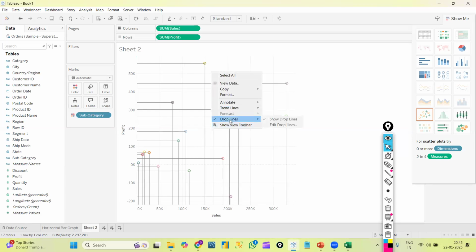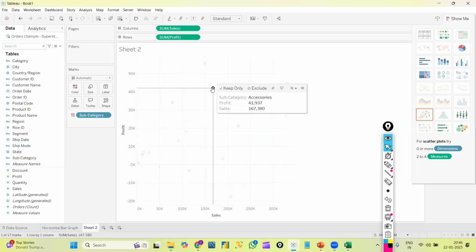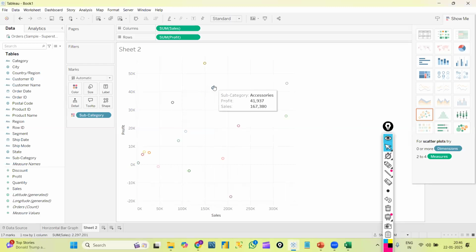We will just right click. Drop line is an option. Show drop line, edit drop line. I'll choose only when selected. Okay. So if I'm selecting now, I'm getting this. I'm just showing you. I'm not explaining this detailing now. Going forward, I will explain all these points in detail. Okay. This is a scatter plot basically.